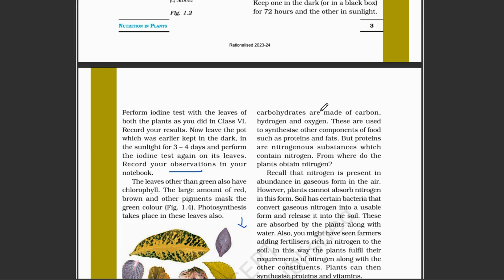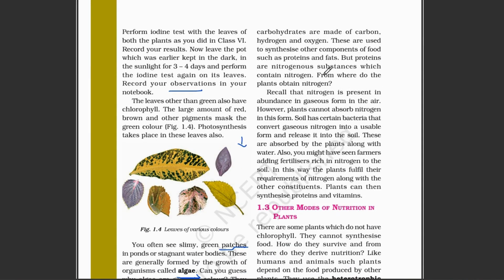These are used to synthesize other components, and by using carbohydrate, they make other nutrients such as protein and fat. But protein is a nitrogenous substance. What is protein? Protein is a nitrogenous substance, so plants need nitrogen also. But where do they get nitrogen from? How does the plant get nitrogen? Now we are going to learn from where the plant gets nitrogen.